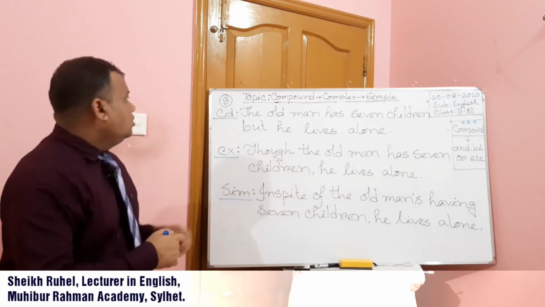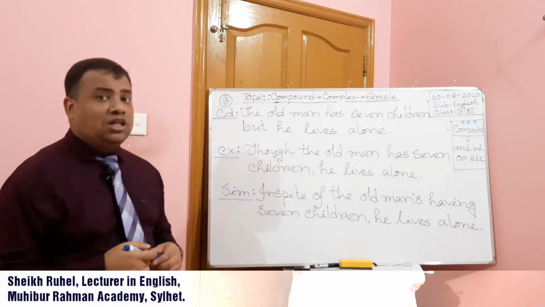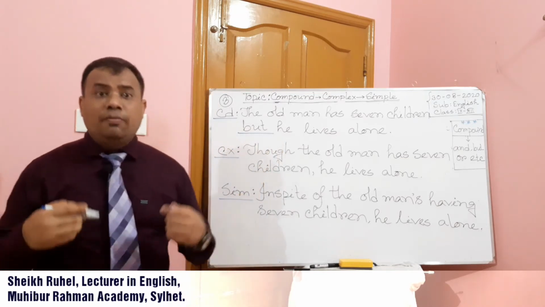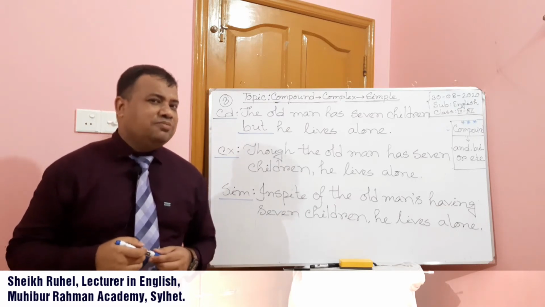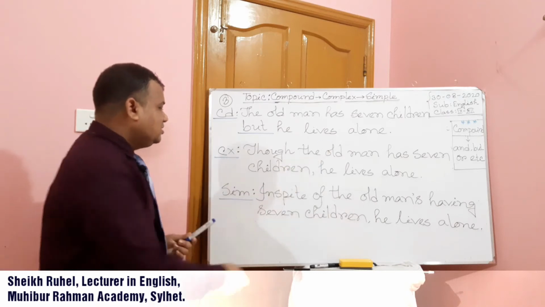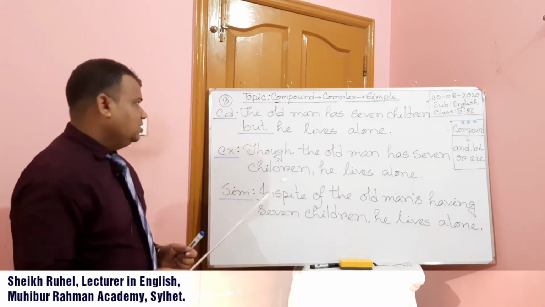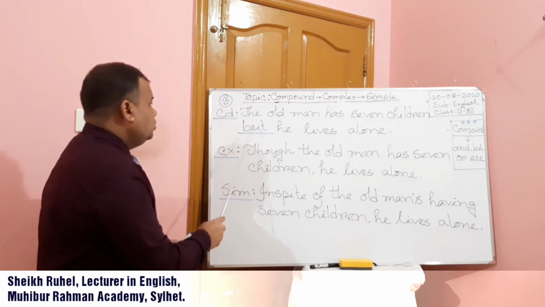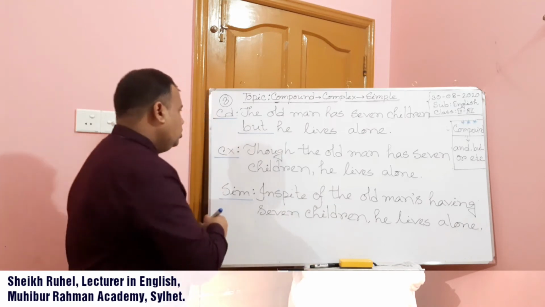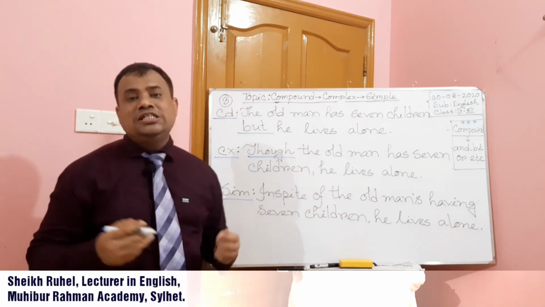In this way, the old man has 7 children, but he lives alone. So there is but. We know that in a compound sentence, there will be and, but, or. So we get here but. So according to these rules, the sentence is compound. Now if we want to make it complex, instead of this word, we have to use though or although. Without though or although, there will be no change. The old man has 7 children. He lives alone.